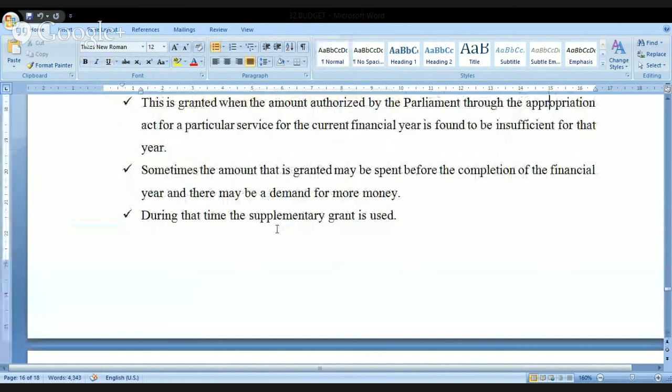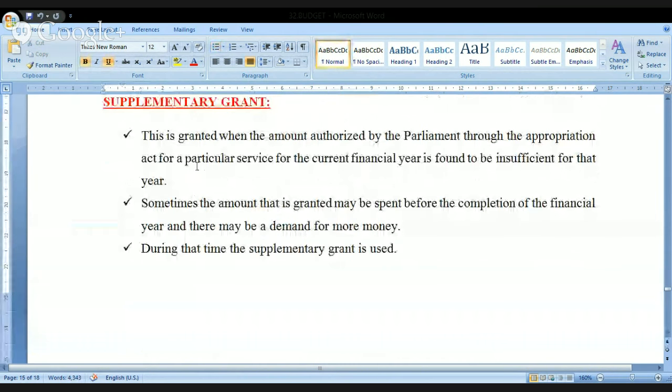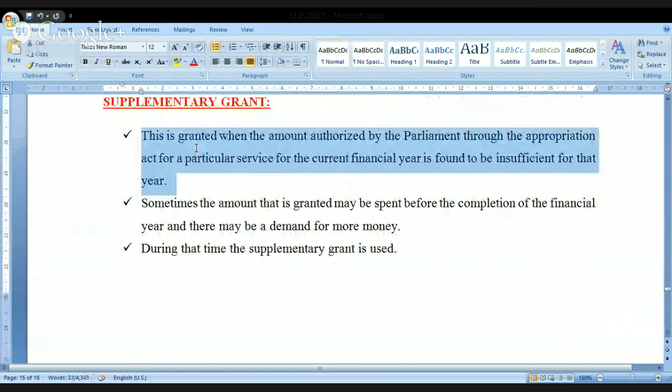Just a moment. Yeah. Now I'm highlighting this particular portion. Kindly read this along with me. This is granted when the amount authorized by the Parliament through the Appropriation Act for a particular service for the current financial year is found to be insufficient for that year. What do you mean by this?